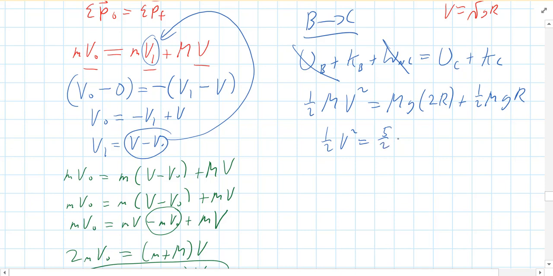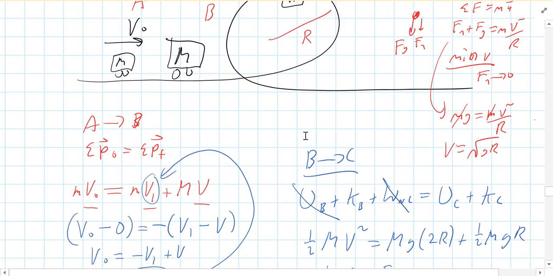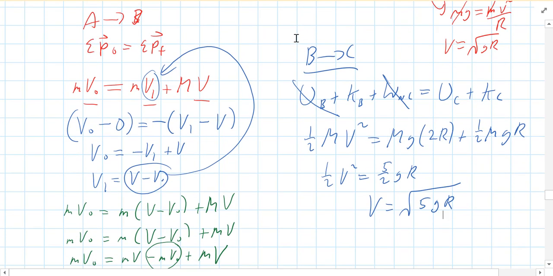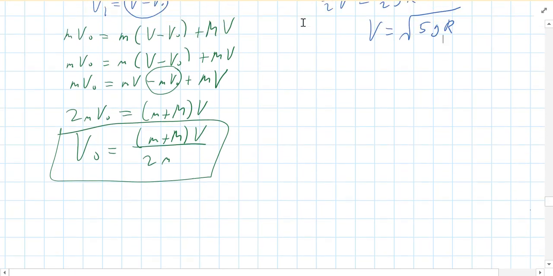So it's 5/2 gr. So v is square root of 5 gr. That's the minimum velocity this big dude's got to have to make it around the loop without falling out. Okay. So that simply goes right there, and that's your answer.